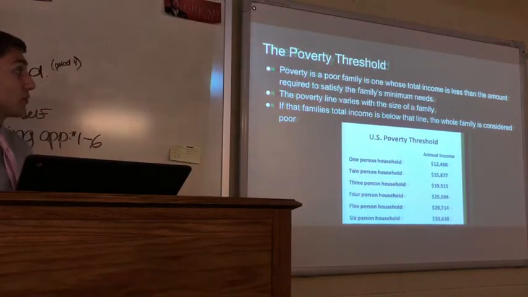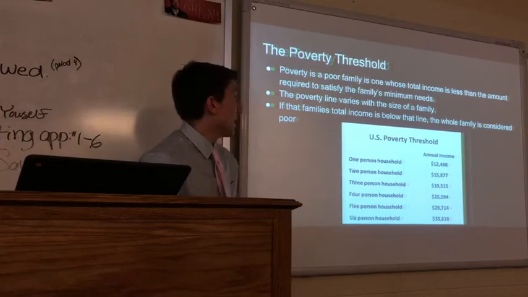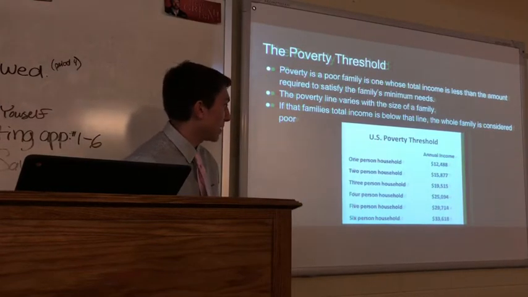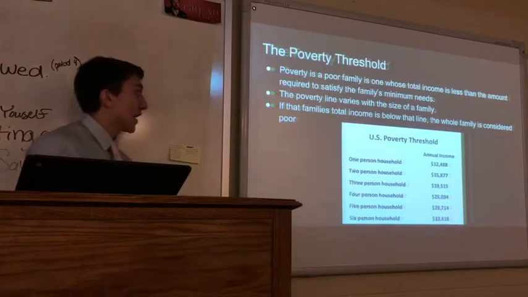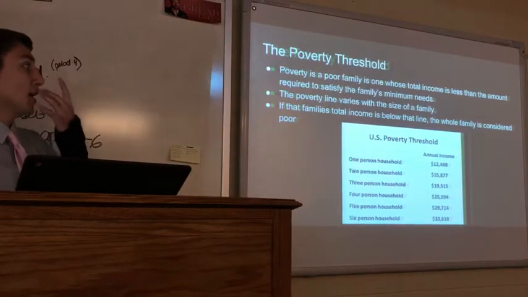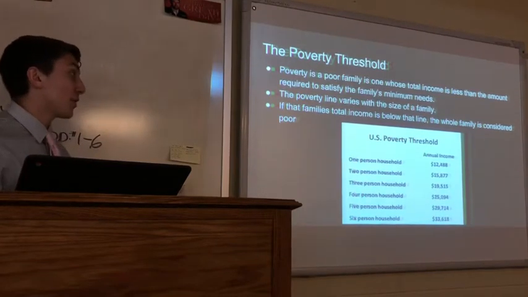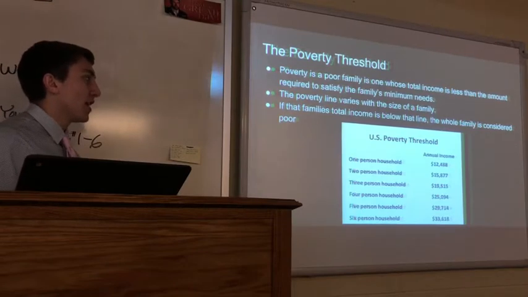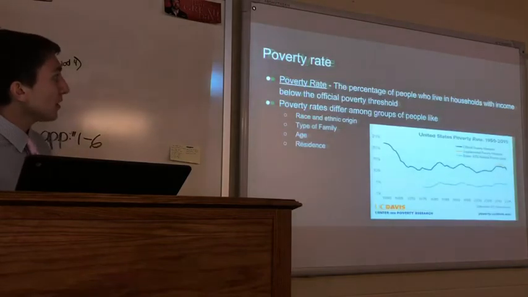The poverty line varies with the size of a family. As you see here, the U.S. poverty threshold for a one-person household is about 12,488, two-person households, 15,877, three, and so on. If the family's total income is below the line, the whole family is considered poor. So if a whole family is working and they still don't earn up to the poverty threshold, then everybody in that household is considered poor.